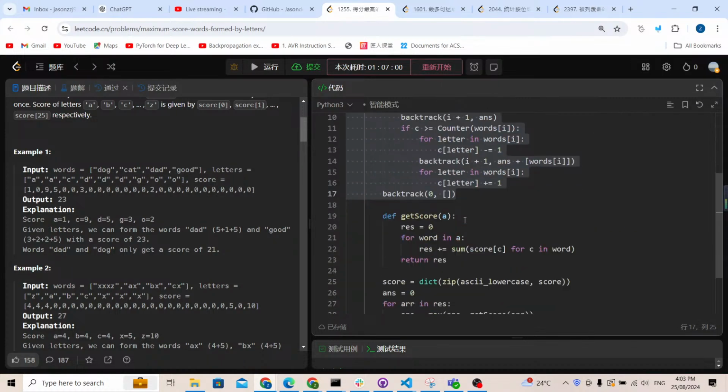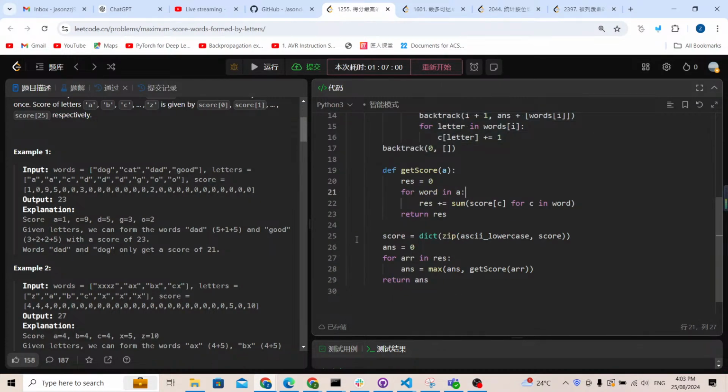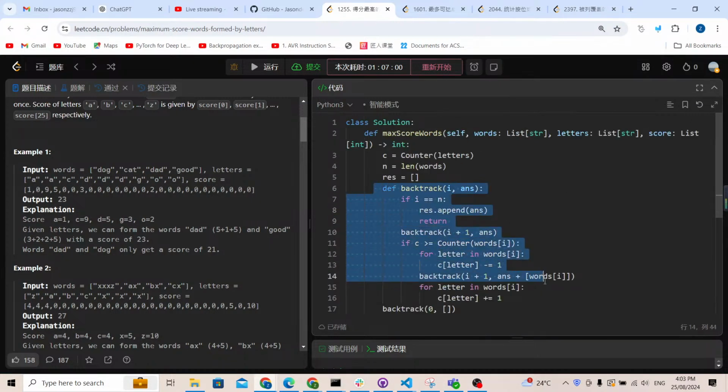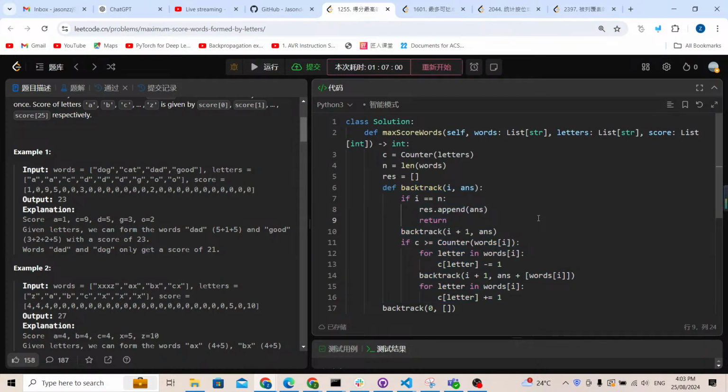So I think that's it for this problem. Basically, we just need to know how to use the basic backtracking, and how to use the 0-1 knapsack.